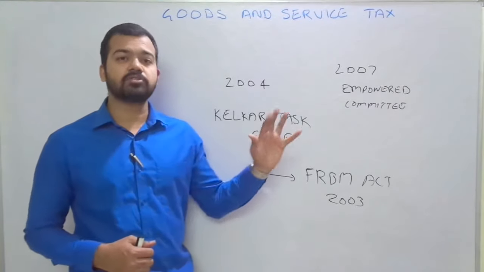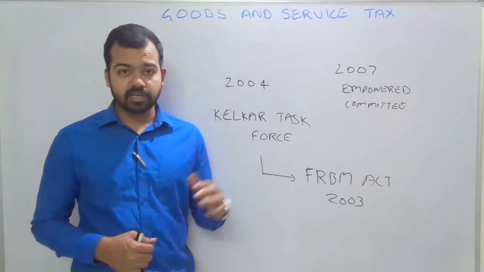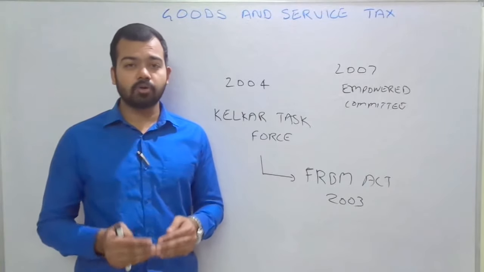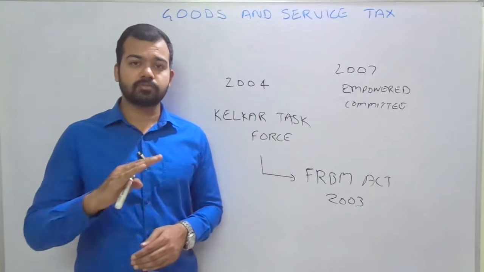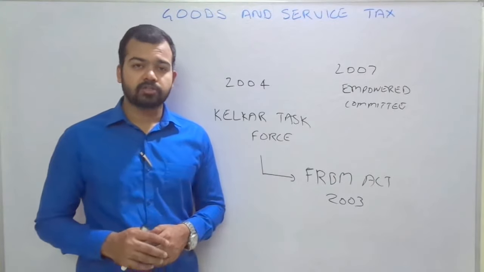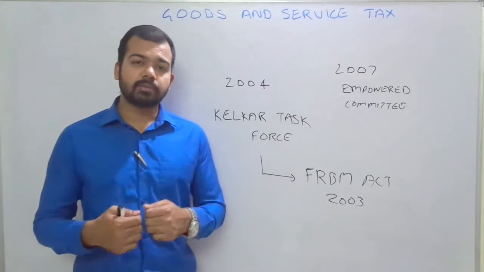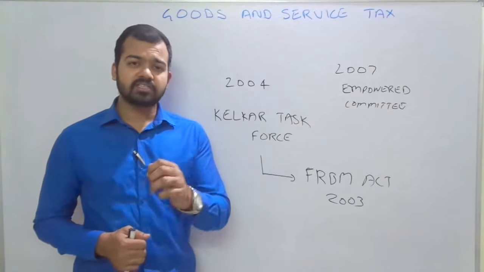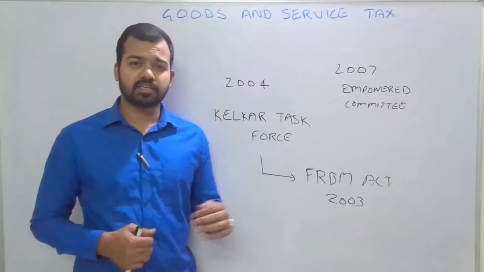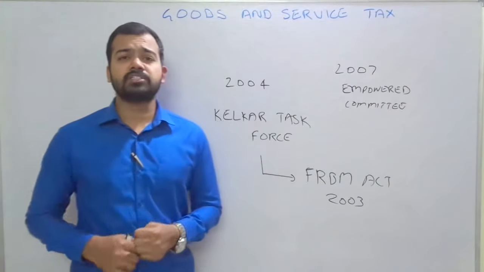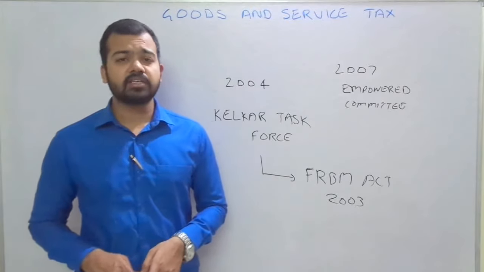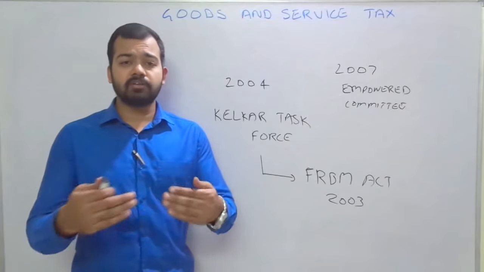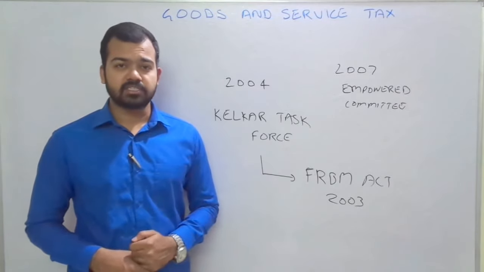Apart from this, the effect on the economy is that it will increase production and reduce prices in the long run. In the short run, prices may go up, but in the long run, when GST is smoothened or implemented successfully, after the transition phase, where you can feel some inflation or price rise, you will get reduced prices. The reason I'll let you know after a few minutes when we discuss salient features. Another major point of the Kelkar task force was an increase in production, output and employment. That is the major ripple effect of the implementation of GST on the Indian economy.